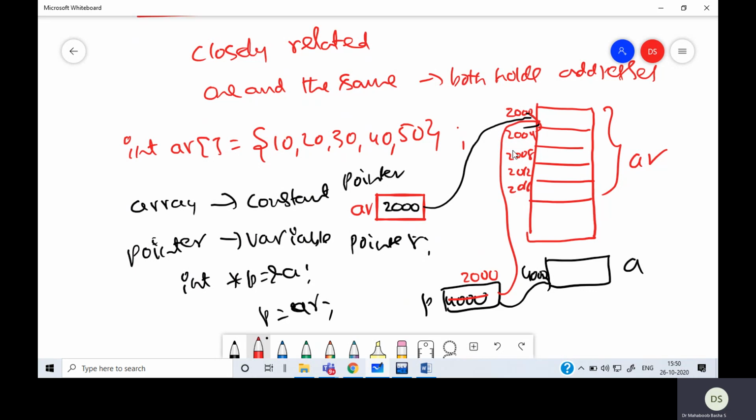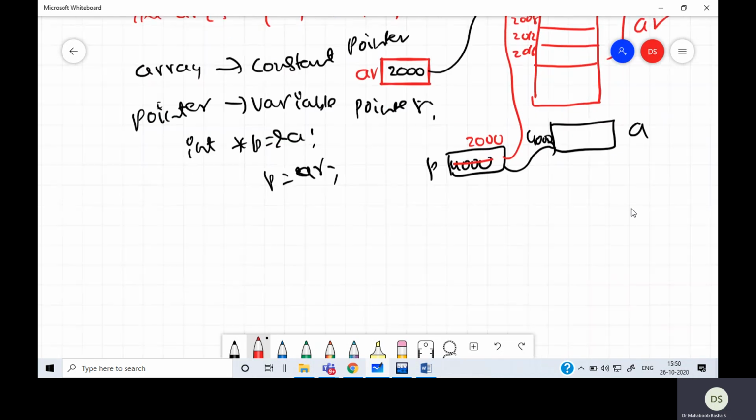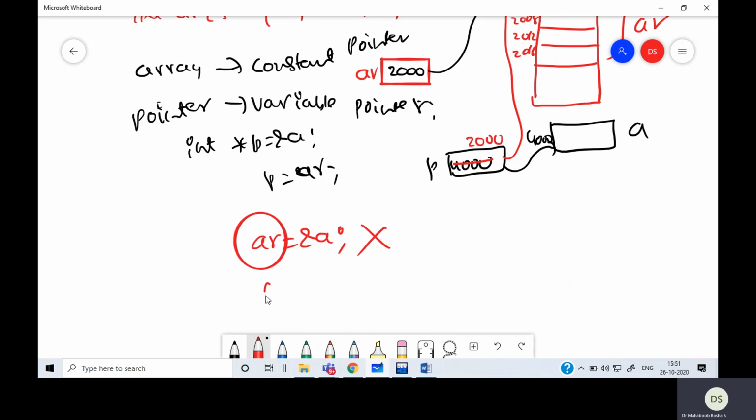So it's also an address, but it's fixed. Here I'm saying p equals ar. I cannot say ar equals ampersand a. This is not allowed because this is a constant. Now this is perfectly okay because this is a variable.